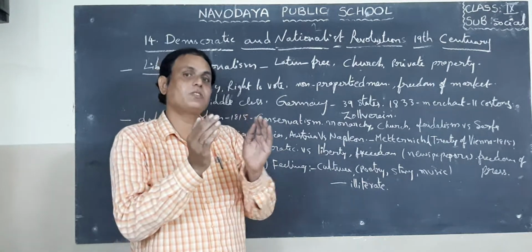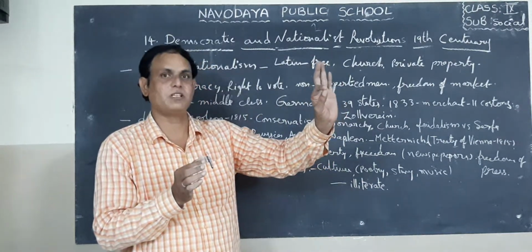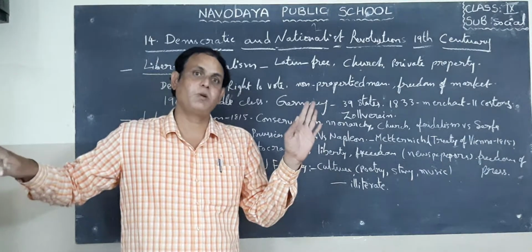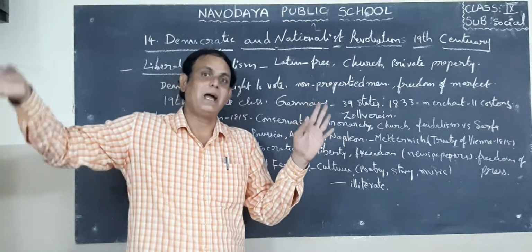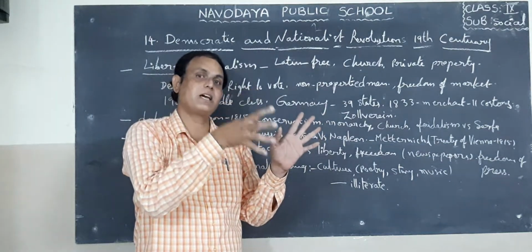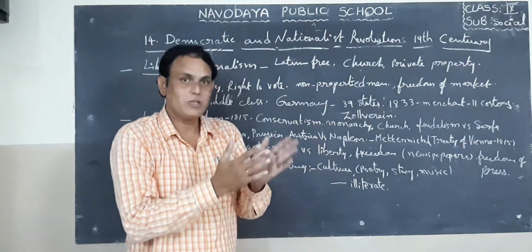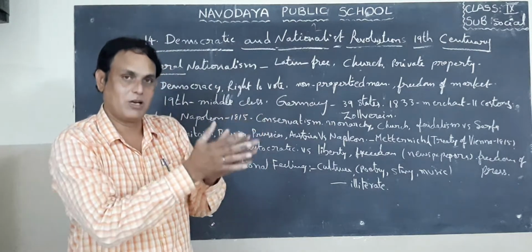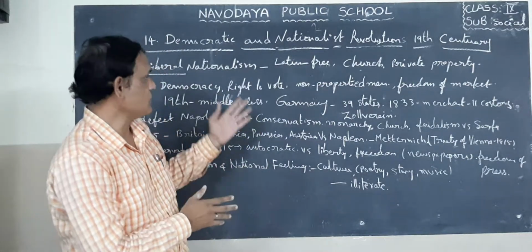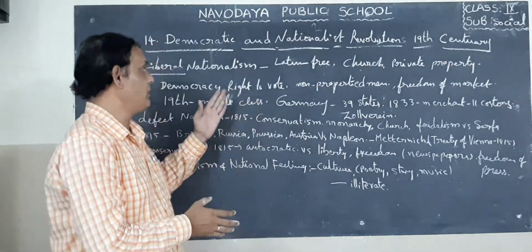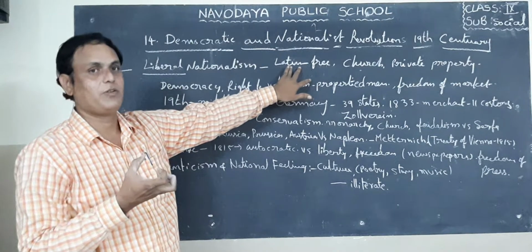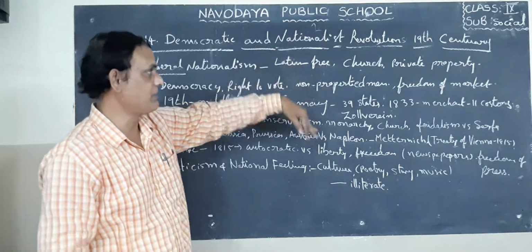That section of society was just below 10%, but the remaining 90% were common people, landless people, who had to pay tax to the government as well as tax to the church. That is why they started revolution against the kings. So finally, these people wanted freedom. That is called liberalism.